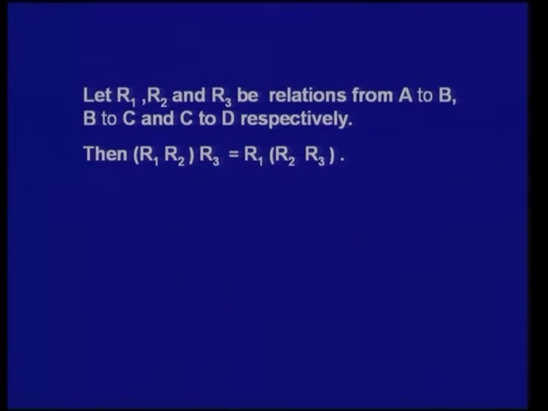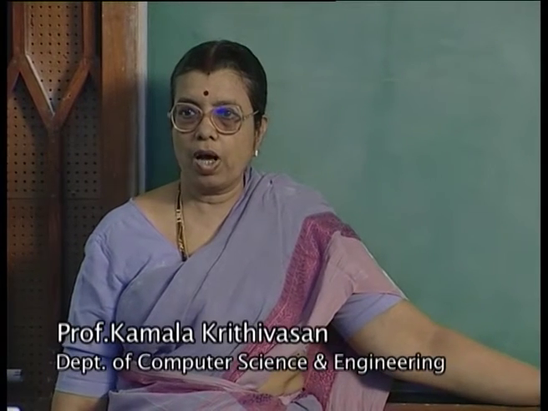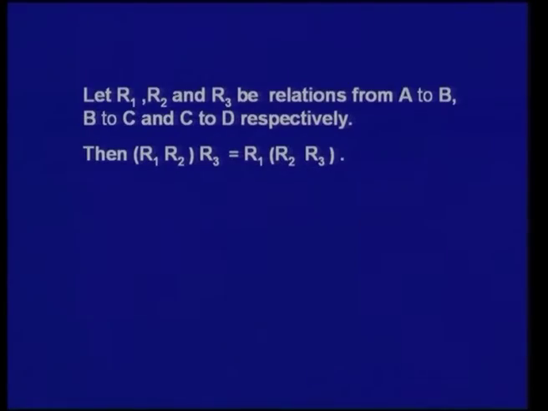The composition of relations is associative, that is R1 R2 R3 is equal to R1 into R2 R3. Let R1, R2 and R3 be relations from A to B, B to C and C to D, then R1 R2 combined with R3 is equal to R1 combined with R2 R3. You can figuratively write it like this.